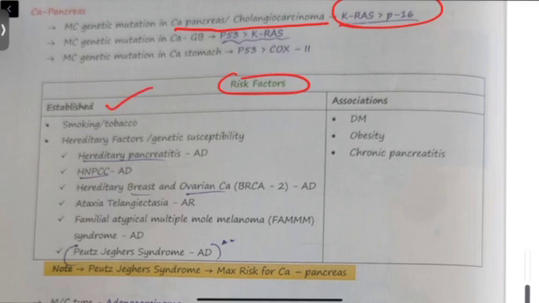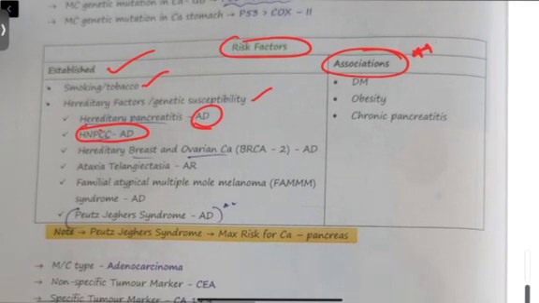There are established risk factors and there are certain associations which might cause carcinoma of pancreas. Established ones are smoking, hereditary factors or genetic susceptibility, like hereditary pancreatitis, if someone at home, the father had it then the son gets it, or the mother had it then the son gets it, this is common. Other than that, HNPCC which is autosomal dominant. Other than that, hereditary breast and ovarian cancers. If there is any family history, since these all are autosomal dominant, usually if the parent is suffering from this, child will suffer from this.